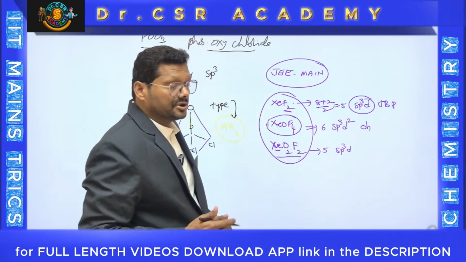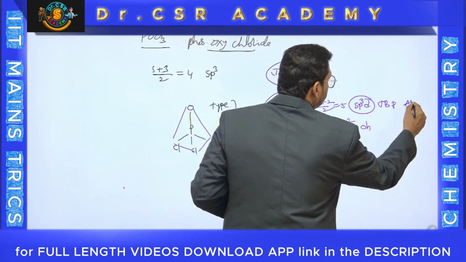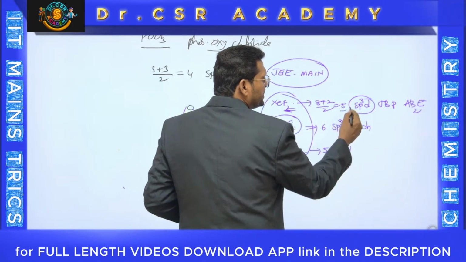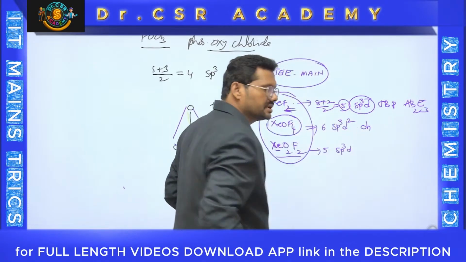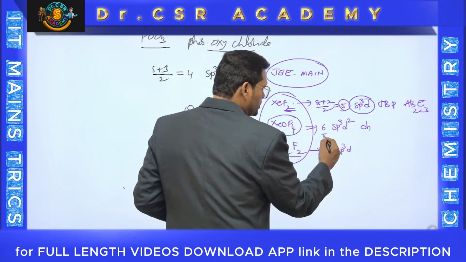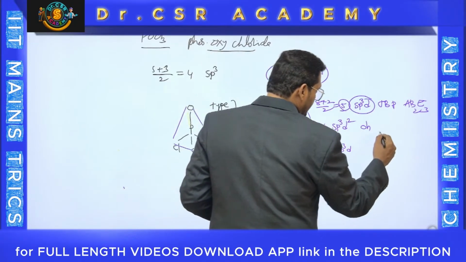And type is also important. See, XeF2, 2 fluorines only, therefore it is AB2E3, because it's sp3d, which means 5, out of which 3 are lone pairs, AB2E3. Whereas XeOF4, total 6, out of 6, 4 bonds, and oxygen also, total 5 bonds. So AB5E.